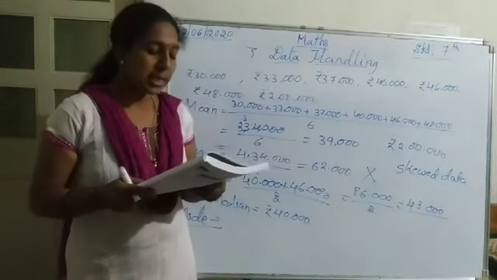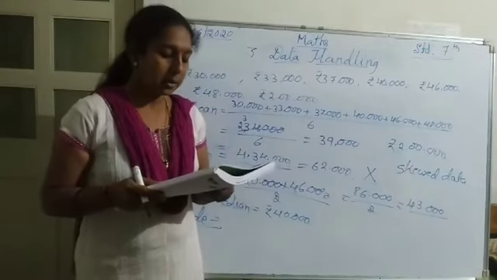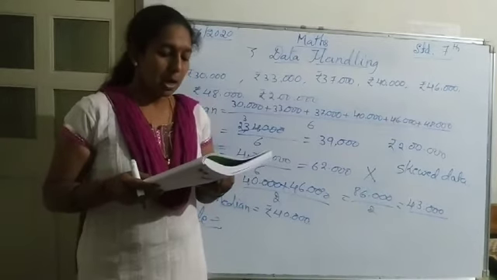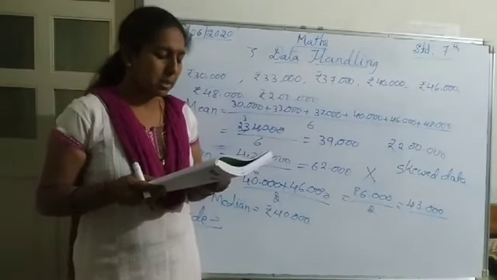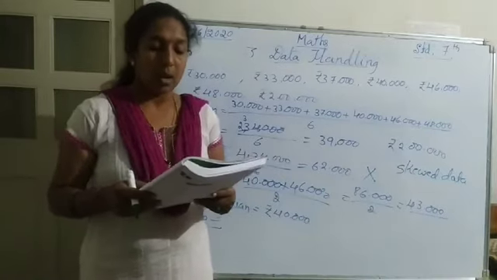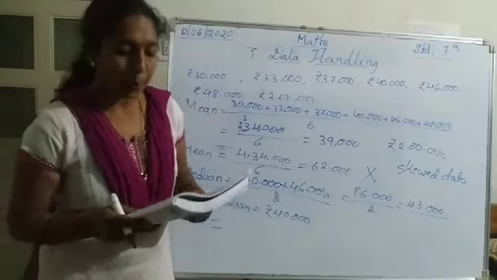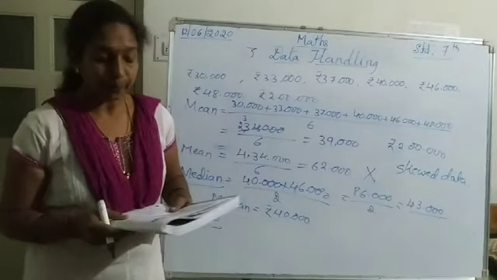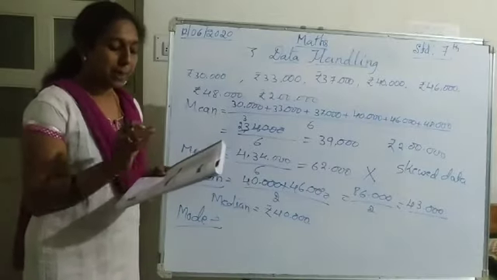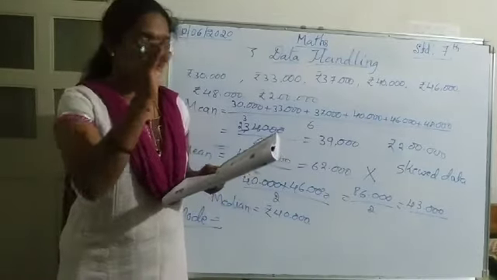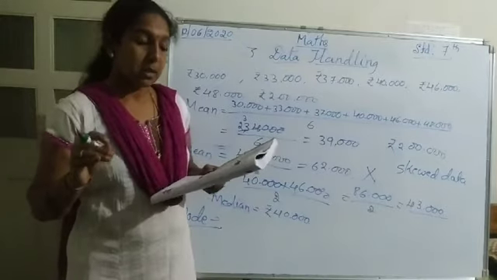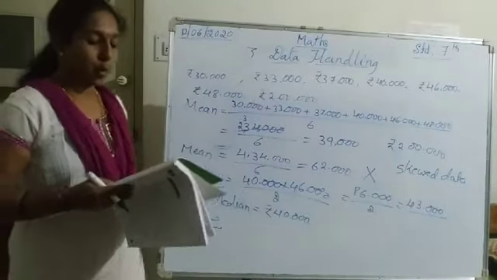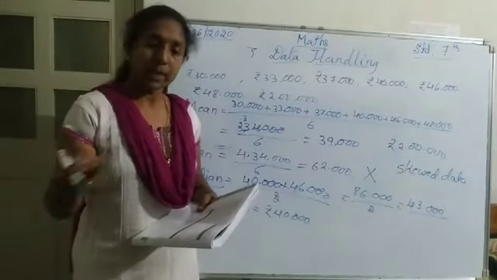Next, find the mean, median and mode of the following set of data. In a series of test matches, Pathan, Dravid and Dhoni scored the runs given in the table. Find the mean score of the 3 batsmen. Also find the median and mode scores of each. In your opinion, which average correctly represents the performance of the 3 batsmen? First find the mean, median and mode of each person. Afterwards, choose one average. Average means mean, median and mode. Whichever you feel is good, you can write here.